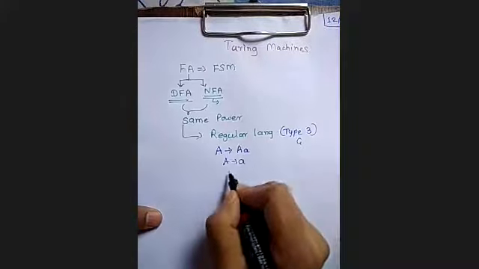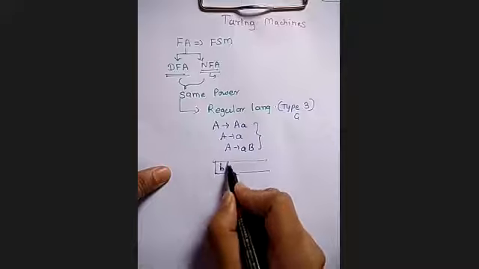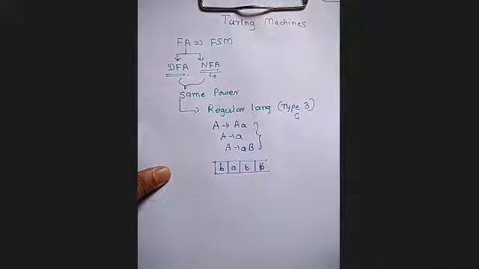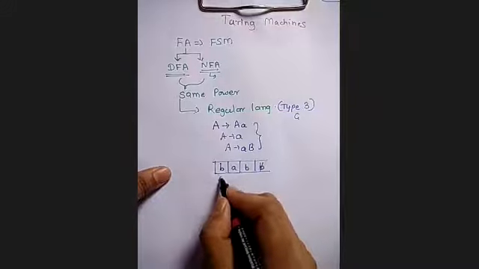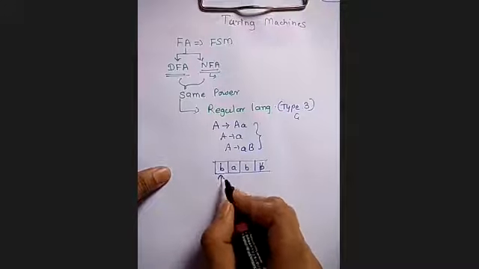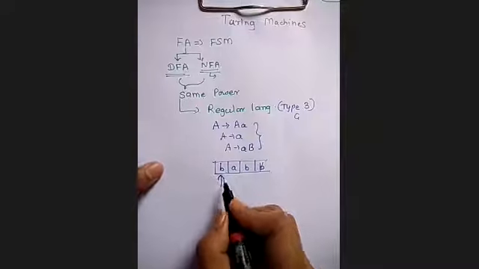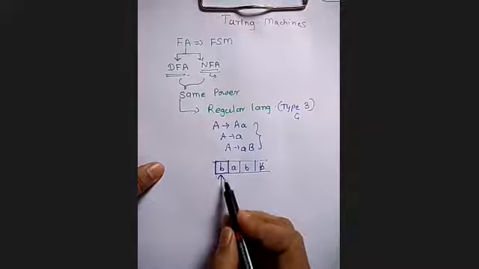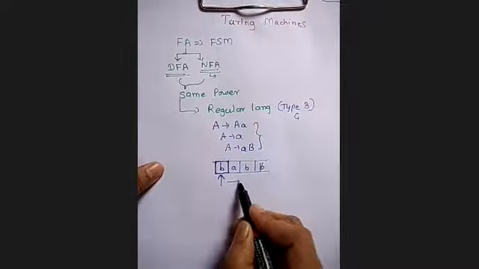Okay, so in case of finite state machine, what we have seen, there is an input tape, but there we have seen input tape is bounded on one side, and then whatever our input is to be accepted, that is written here on the tape. And there is a head pointer. Using head pointer, we are going to perform the read operation from the current cell. This we will say as the current cell. Okay, so at a time it will read one input symbol and it will move ahead.